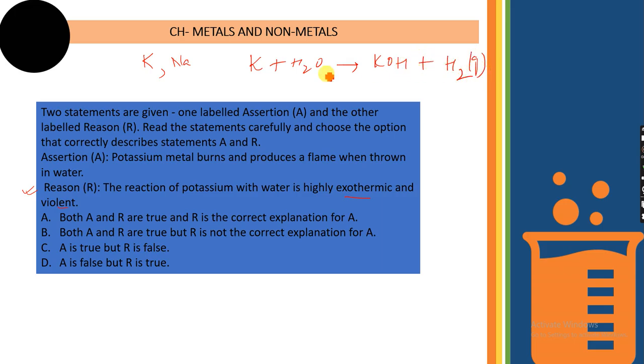The heat produced is sufficient to make the hydrogen gas catch fire. Potassium starts melting in water and forms potassium hydroxide, hydrogen gas is released, and this hydrogen gas catches fire. It creates a lilac flame. The color of the flame is lilac.